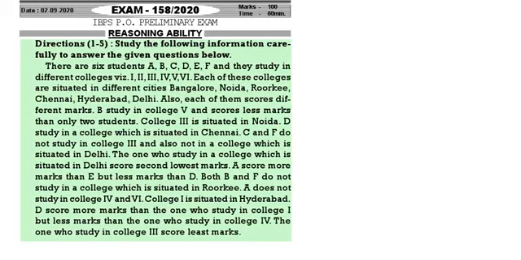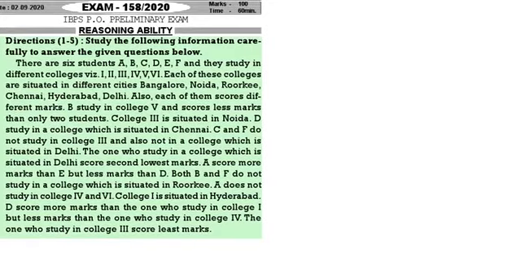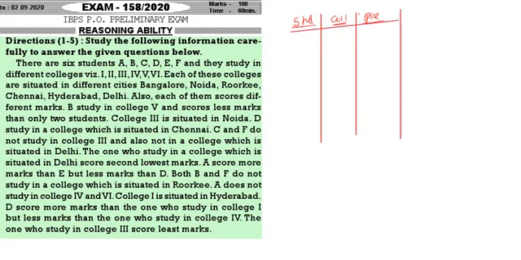And now this we are going to solve with the help of a 3-column table. First of all, draw one 3-column table. That means we are having student, college, and then place or city. So student, college and city. This is one 3-column table.